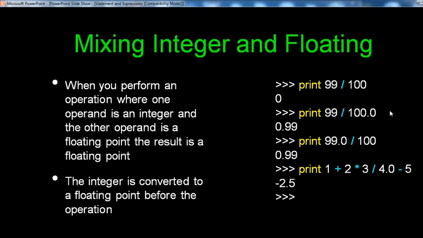That means print 99 divided by 100.0. See here, one operand is the integer 99 and the other is 100.0, a floating point. That means it is converted to floating point, giving 0.99. The same happens with the third example: print 99.0 divided by 100. 100 is an integer, 99.0 is a floating point, so 99.0 divided by 100 is converted to a floating point output, 0.99. Print the final expression and the output is displayed, calculating all these things: minus 2.5.